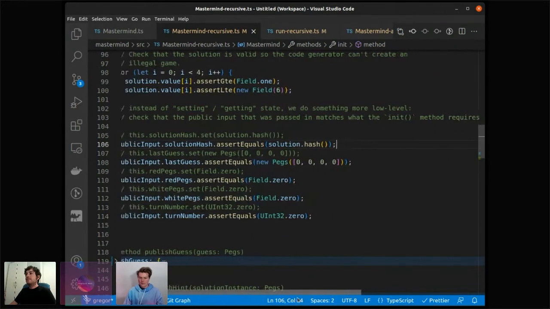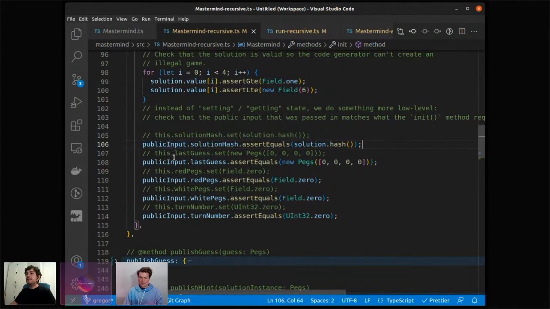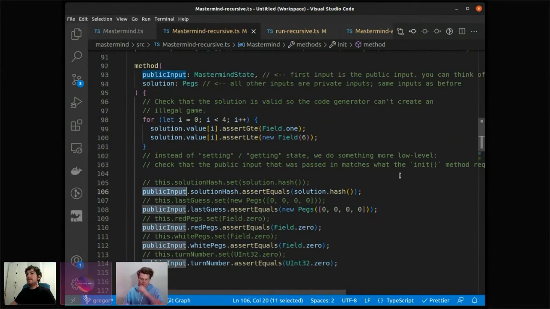So the init method requires that the public input, the new state, has a certain form. So we check that the solution hash equals solution.hash. We assert that the last guess is initialized to our zeros, and so on. So this is just asserting that this is the initial state that we want.